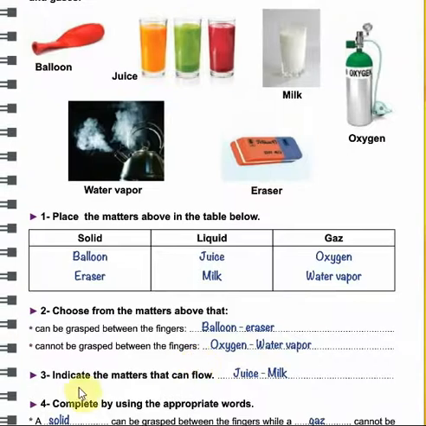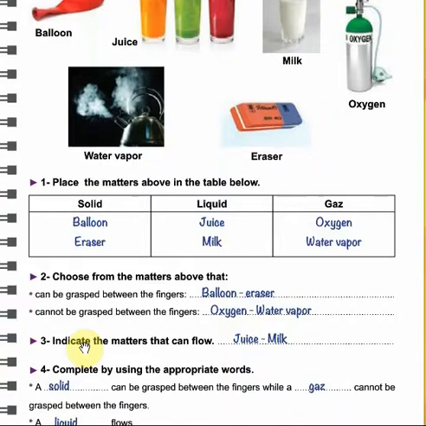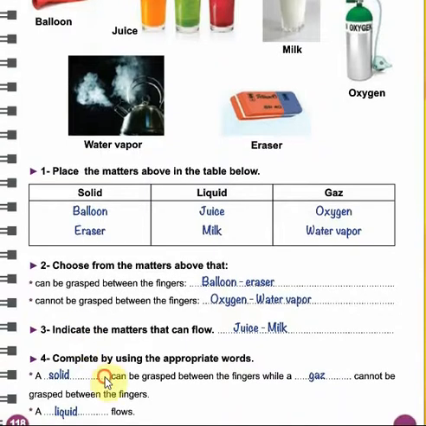Okay? Indicate the matters that can flow. Can flow يعني بيطوفوا بينتشروا. Okay? They are juice and milk لأنه نحن بنعرف إنه liquids flow. Then we are going to complete the following sentences.